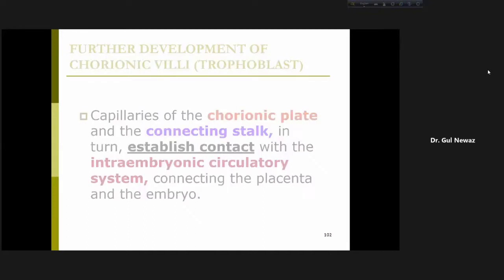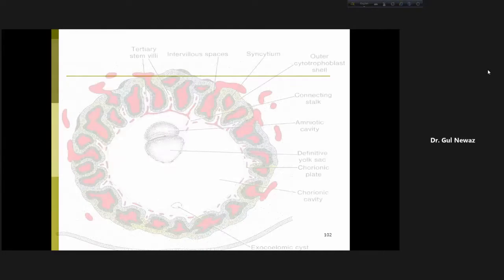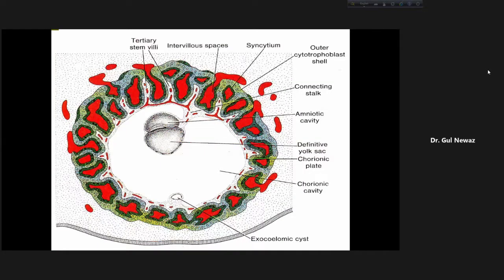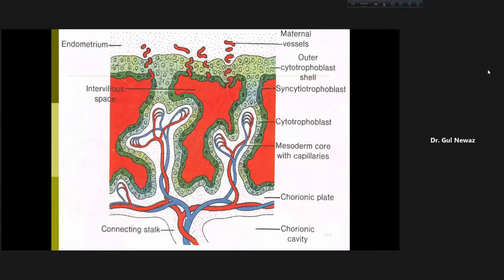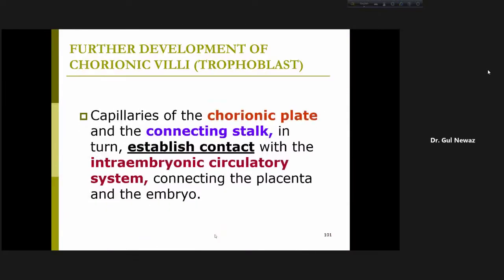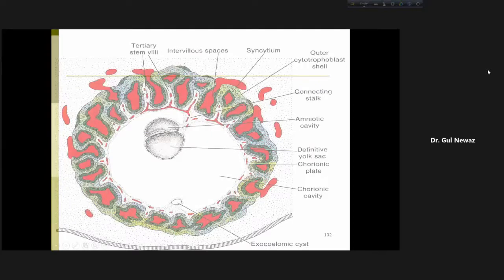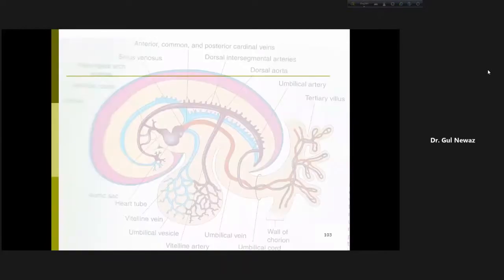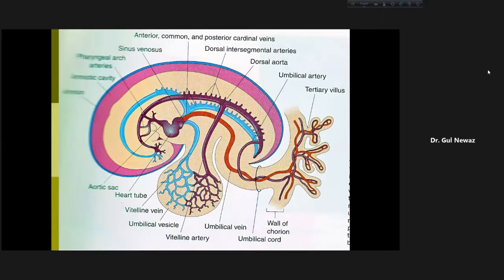And later on what will happen, these capillaries, this formation of capillaries, let us forget this, we will go to that. These capillaries then will make contact with the blood vessels of the embryo later on. So these capillaries of the tertiary chorionic villi make contact with the blood vessels of the chorion, that in the chorion there is extraembryonic mesoderm.